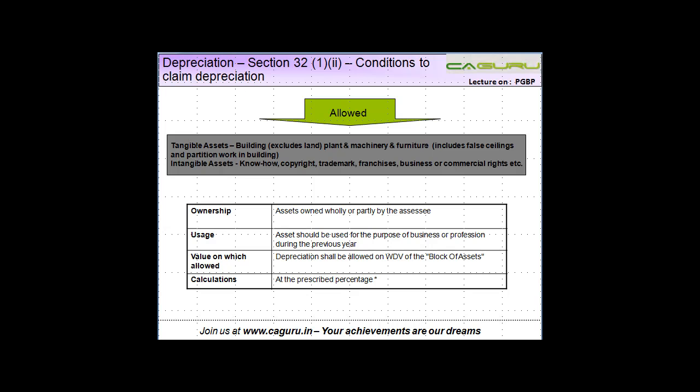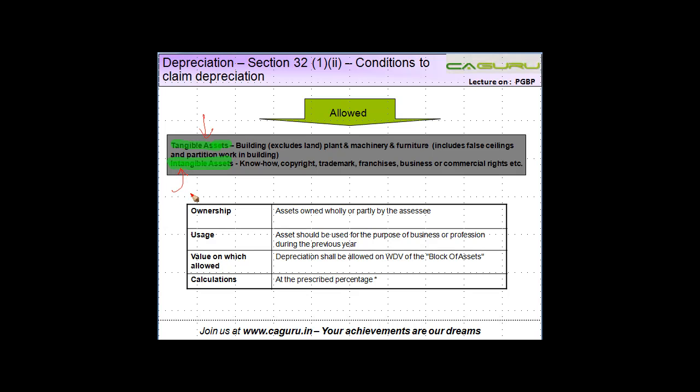So the first category of assets on which depreciation is allowed is tangible assets, and the second one is intangible assets. Now the difference between these two is very, very important. What do you mean by tangible asset? A tangible asset is something that you can see, you can touch, you can feel. Let us say, for example, I am running my business in a building which I own. I can see that building, I can touch it, I can feel it. So tangible assets are the assets which can be seen and felt.